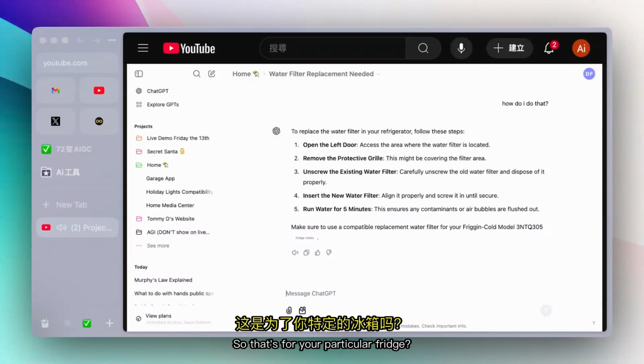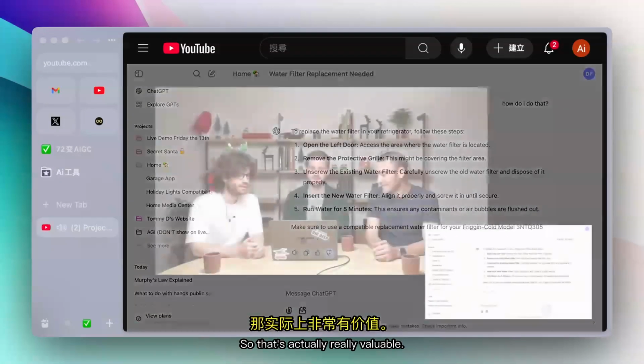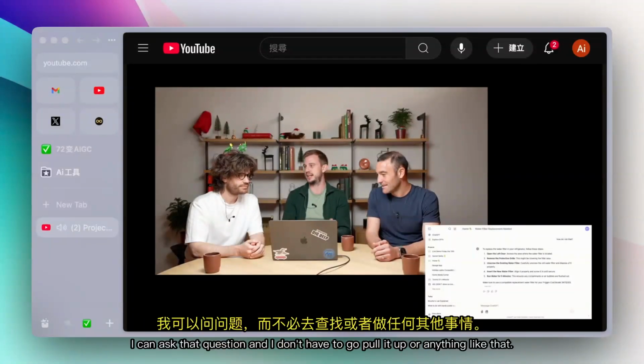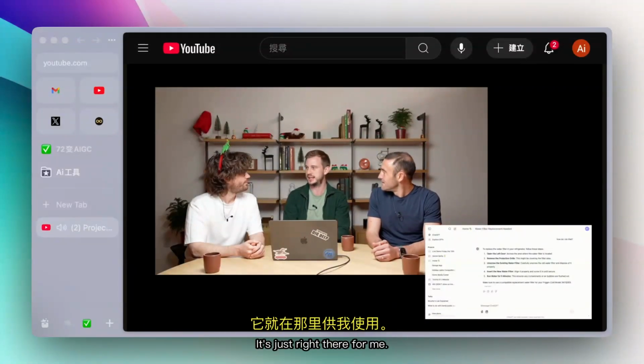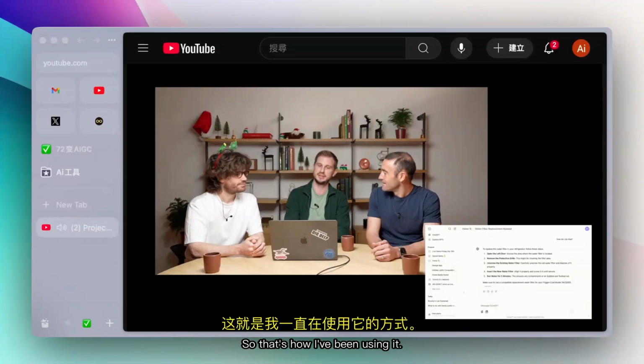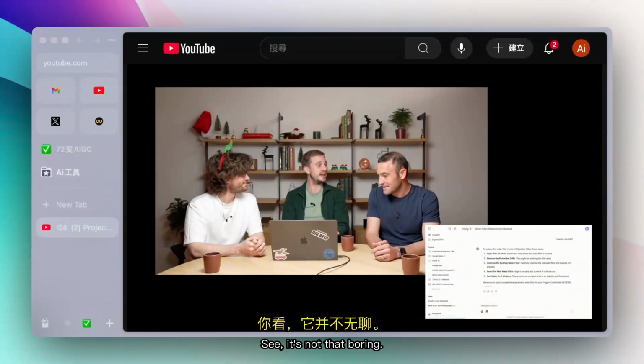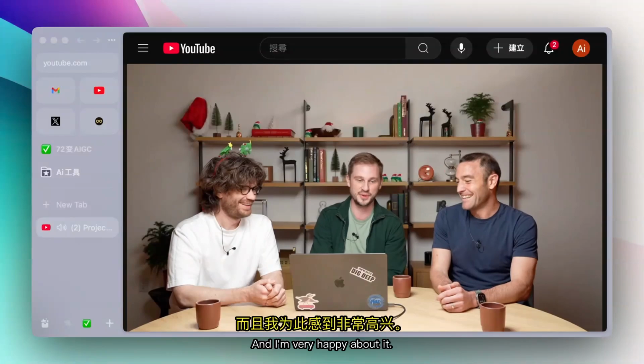So that's for your particular fridge? Yeah, that's the model in the notes that I uploaded. So that's actually really valuable. Very quickly I can ask that question and I don't have to go pull it up or anything. It's just right there for me, easy to use. So that's how I've been using it. See, it's not that boring. It's pretty fun and cool, and I'm very happy about it. That was fun, thank you.